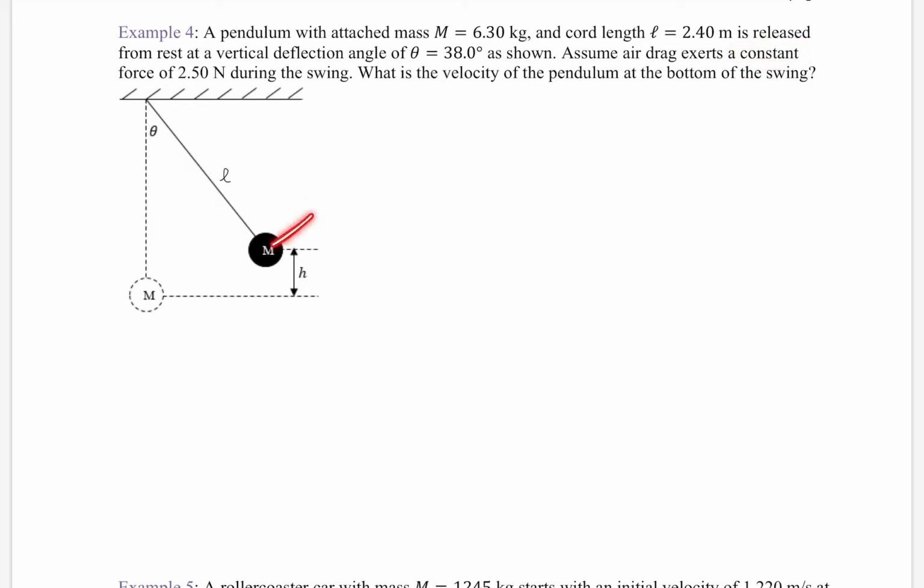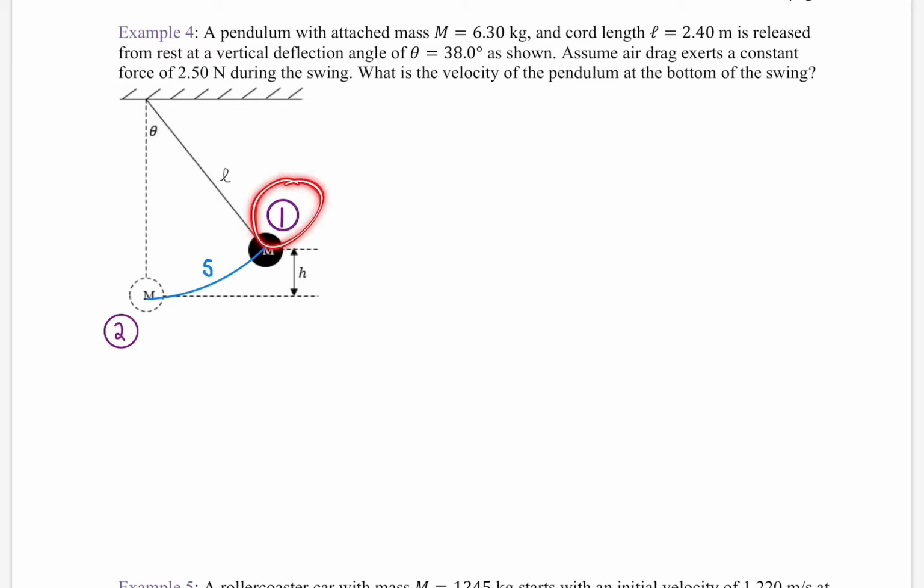So essentially, there's this drag force exerted on the pendulum bob at any given point as it moves in its path. Okay, and that value is always 2.5 newtons. That isn't that realistic. The drag forces are always proportional to velocity, but we can just simplify it here and say, okay, it's just 2.5 newtons. Okay, so let's set this up.